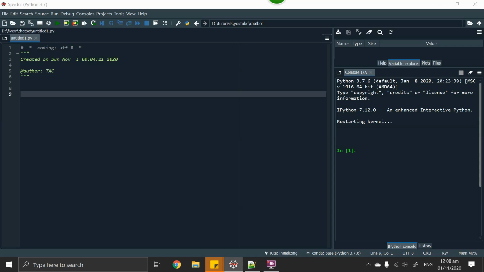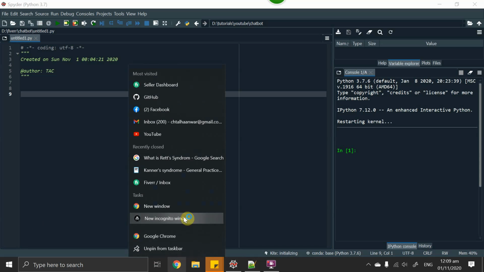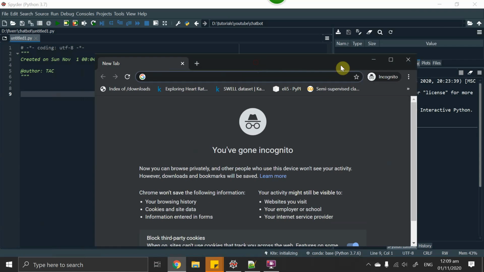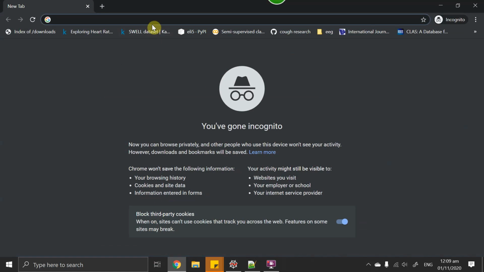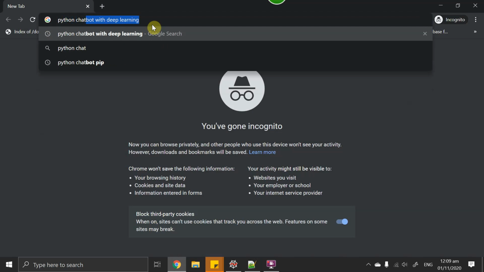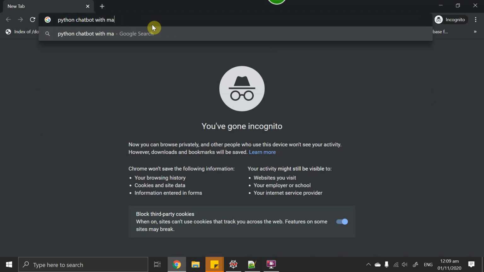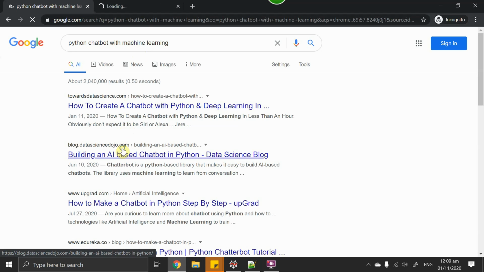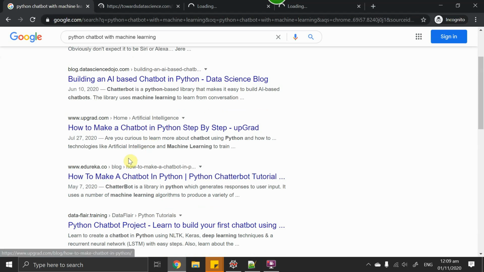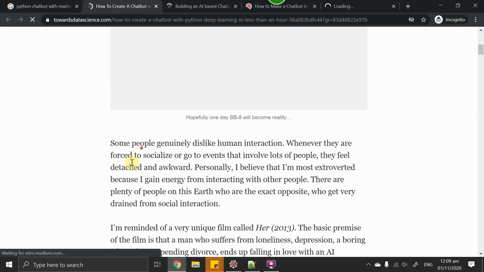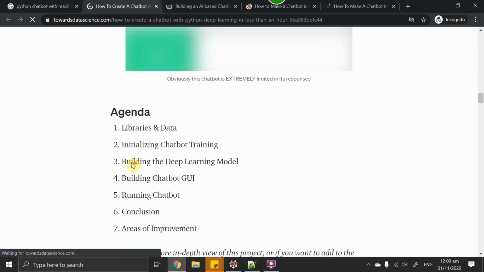What will be the first step you take before creating a chatbot? If I have to create anything, I will go to YouTube or google.com and search what other people have done. After that I will start doing the same way. Let's type Python chatbot with machine learning or deep learning. Let's type machine learning this time and open the first, second, and third links. See how they are doing these things.